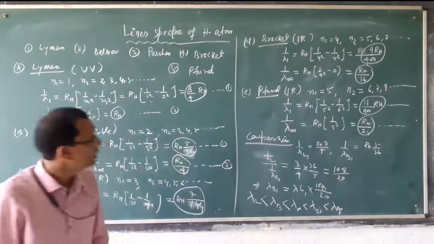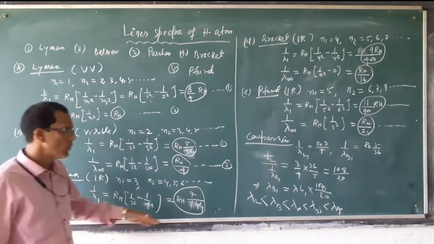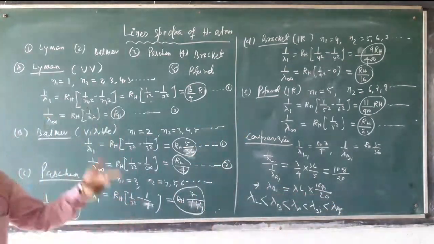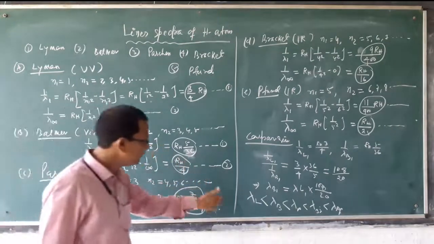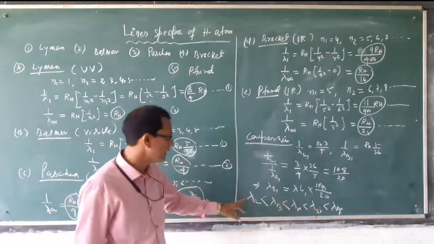That means from Lyman series to Pfund series, wavelength increases for the first transition. Similar for second transition if you compare also. In between the series, lambda value increases.